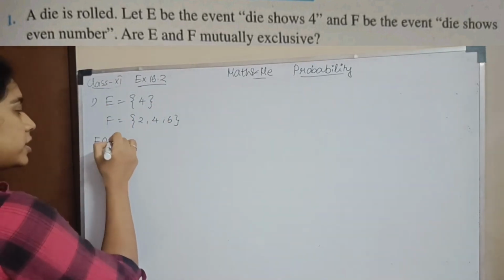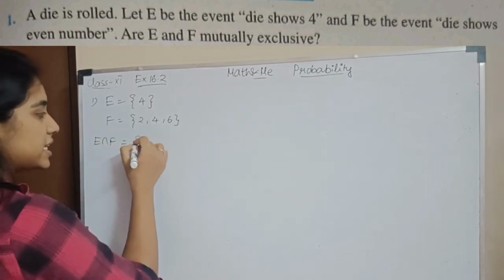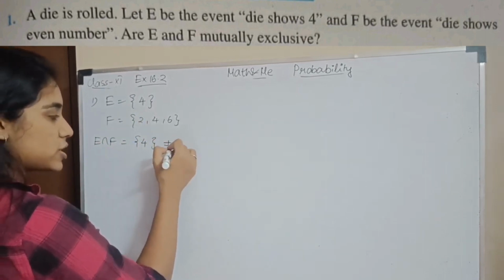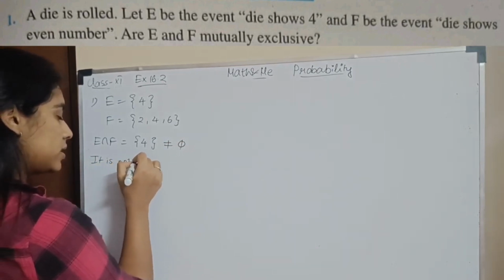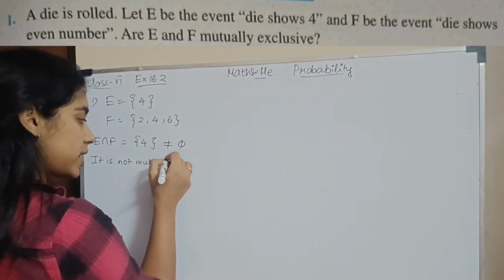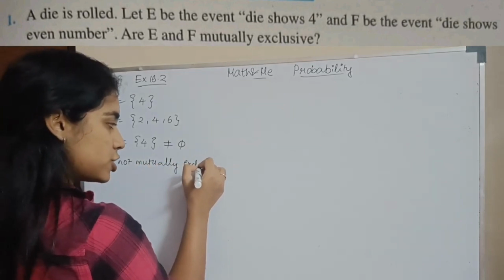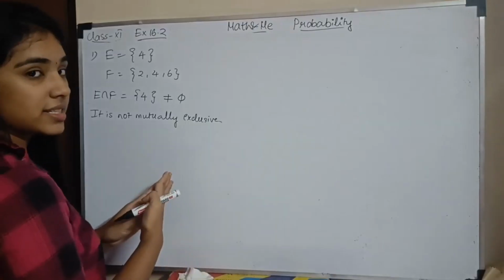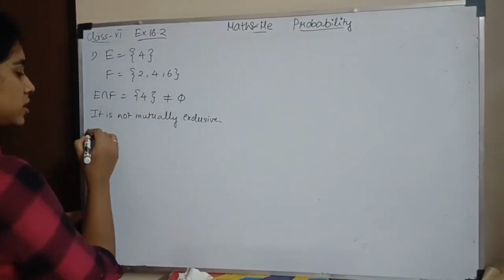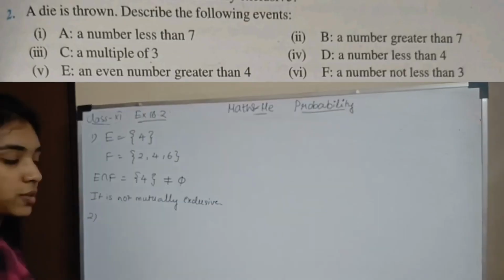You have to check E intersection F. It is 4, so it is not equal to a null set. Mutually exclusive means the intersection should be a null set. Here there is an intersection, so they are not mutually exclusive.